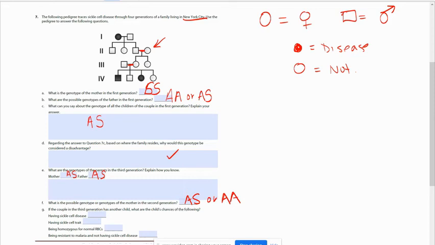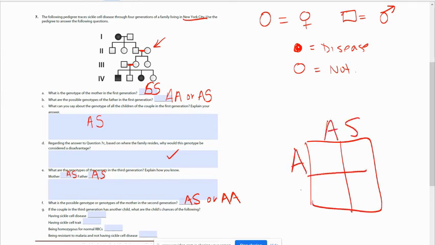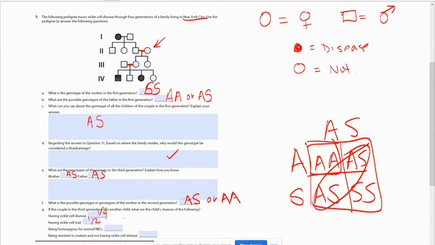If the couple in the 3rd generation had another child, what are the chances of the child doing the following? We know that they're both AS based off of the pedigree and the children, and using a Punnett square, having sickle cell disease would be 1/4, having the trait would be 1/2, and being homozygous for normal would be 1/4.